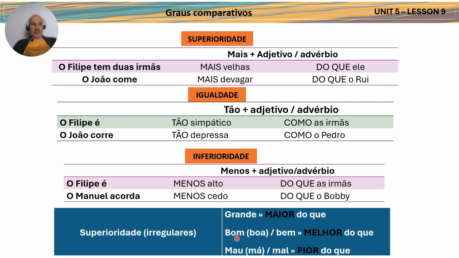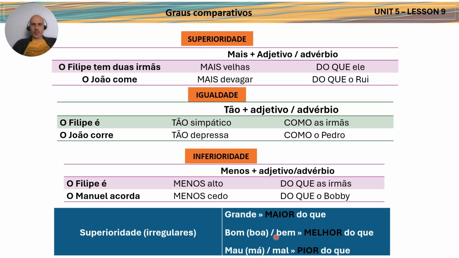More good just doesn't work in English. In Portuguese, it doesn't work either. So what would you say in English? You say Pedro is better than, or Maria is better than, right? And better in Portuguese is the word melhor. So o Pedro é melhor do que, Pedro is better than.